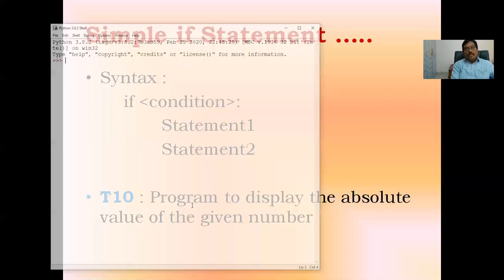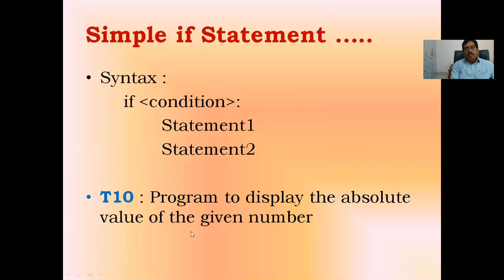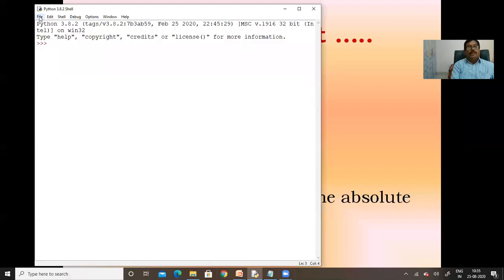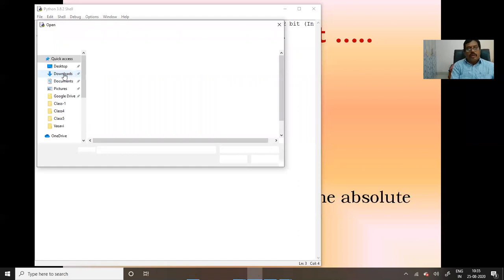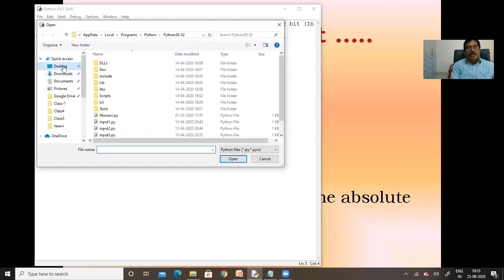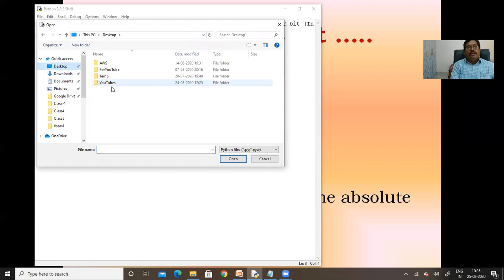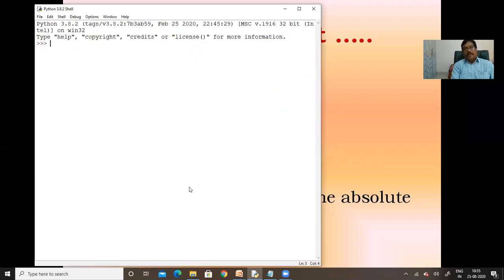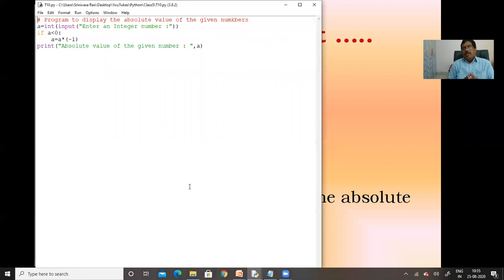Now we will take one program using the simple if statement, program number t10. We open that file, which is available in the class 5 directory: under the root directory YouTube, under YouTube Python, under Python class 5. Here we select t10.py. Already we specified that Python files have the extension .py.